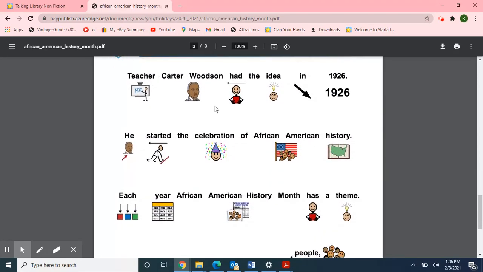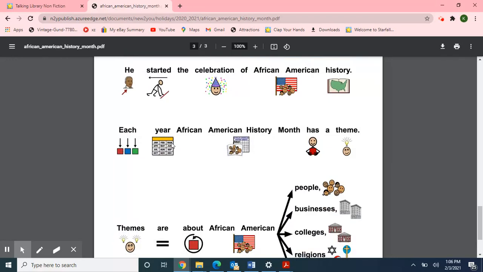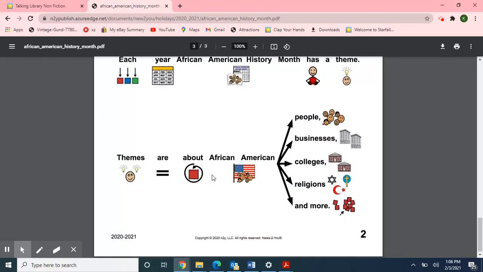Teacher Carter Woodson had the idea in 1926. He started the celebration of African American history. Each year, African American History Month has a theme. Themes are about African American people, businesses, colleges, religions, and more.